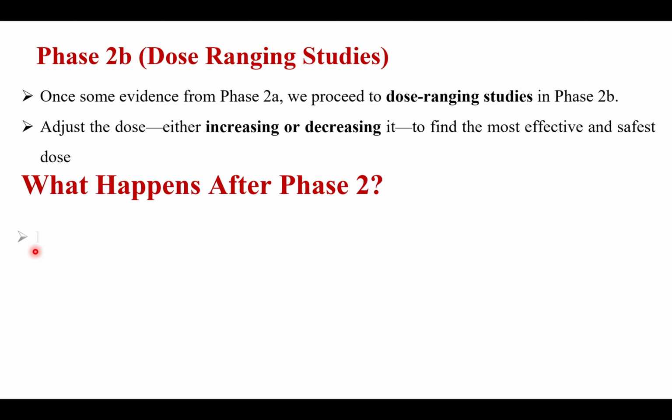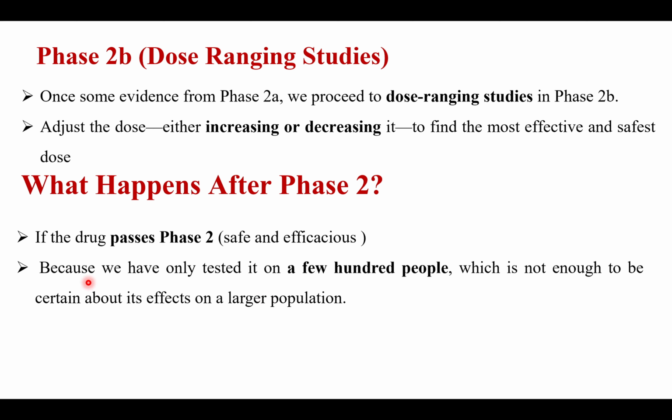So what happens after phase 2 trial? If the drug passes phase 2, meaning it is both safe and efficacious in a small patient group, can we sell it in the market? The answer is no, not yet. We cannot sell that drug. Why? Because we have tested it on only a few hundred people, which is not enough to be certain about its effect on a large population. So at this stage, we only have a hint that the drug may be effective, but we have not confirmed it yet. To confirm, we move to phase 3.